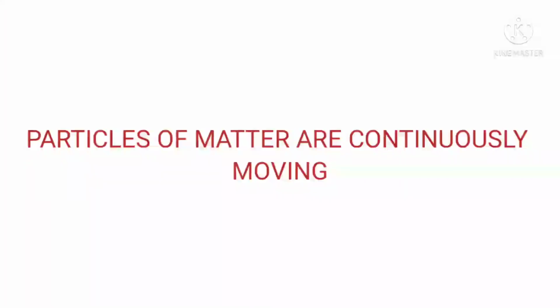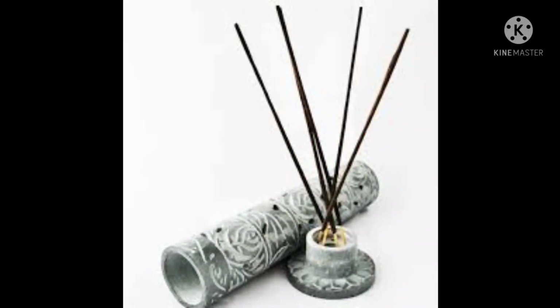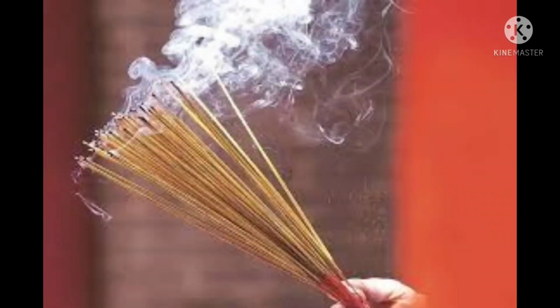Now let us learn how the particles of matter are continuously moving through some activities. The first activity is using an incense stick. Take an unlit incense stick. If you want to smell it, you need to move close to it. Then light it and place it at a corner. You can find the difference. You will get the smell while sitting at a distance from the stick.